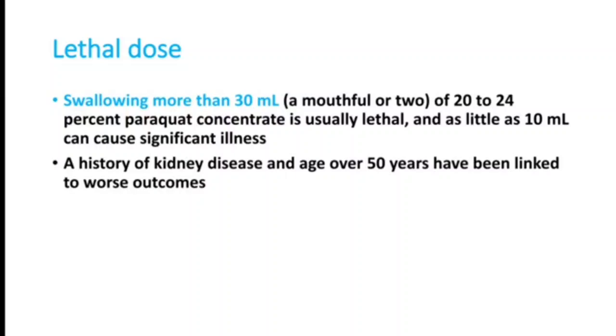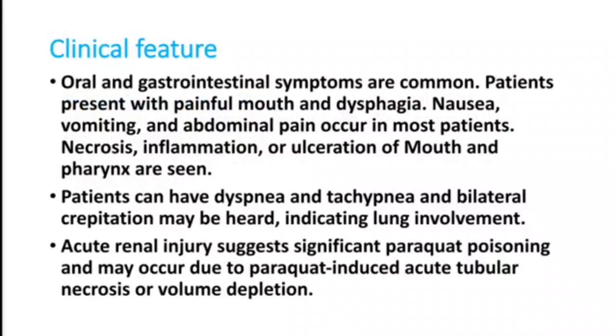Now we'll see the clinical features. Whenever we get a paraquat poisoning, always examine the oral cavity thoroughly, because one of the common findings we see in paraquat poisoning is ulcers all around the mouth. There will be dysphagia, nausea, vomiting, abdominal pain. All are due to local inflammation, necrosis and ulceration inside the oral cavity and GI tract.